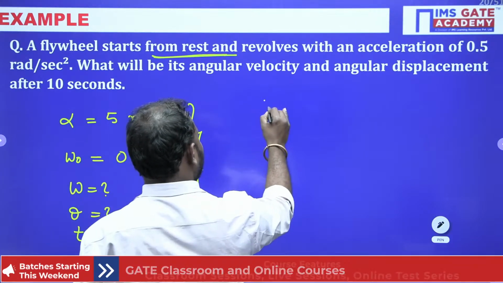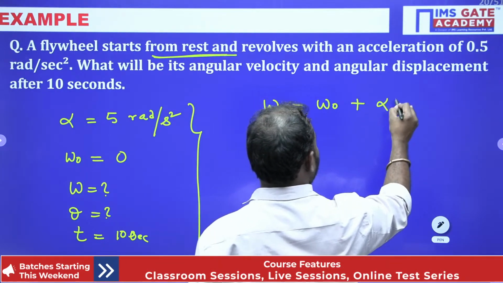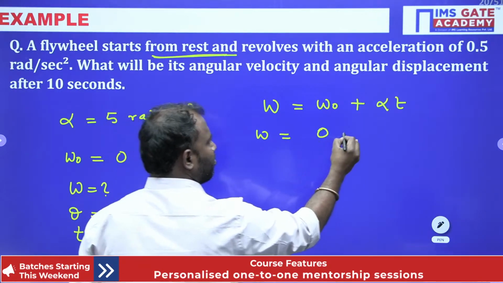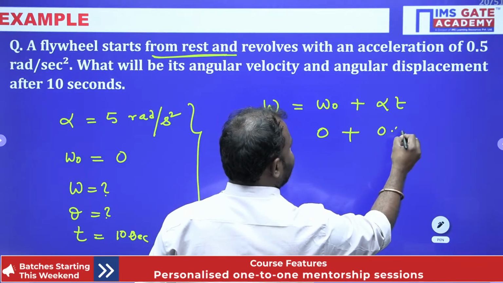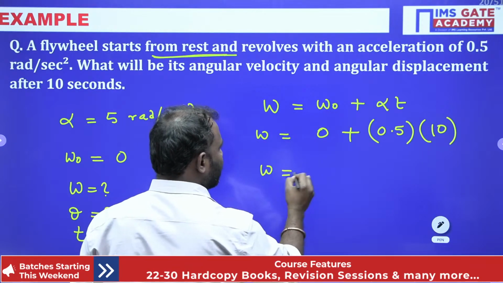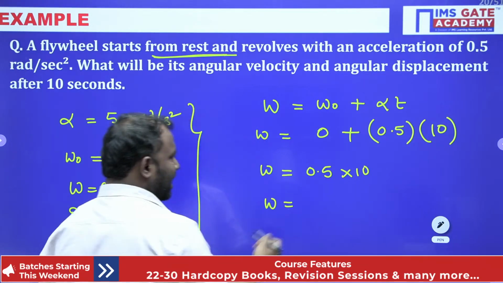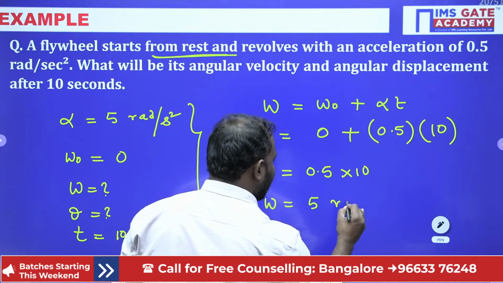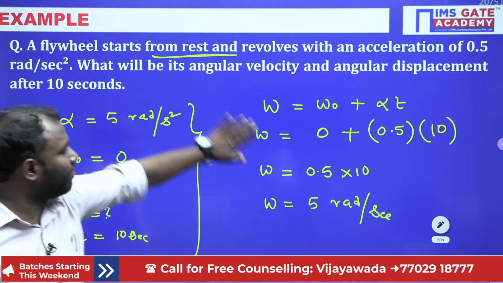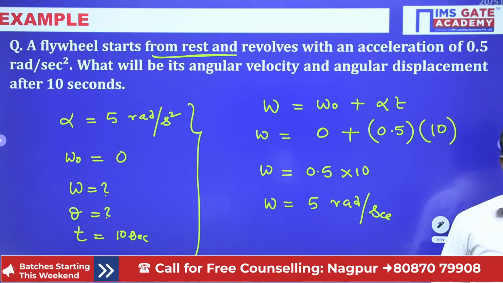Now W is equal to W naught plus alpha t. W naught is 0, plus alpha is 0.5 radians per second square into t, which is 10. So W is equal to 0.5 into 10, such that the final angular velocity is 5 radian per second. Do remember the equations very carefully. Now we got the angular velocity W equal to 5 radian per second. Everybody got this, guys? Please do respond.